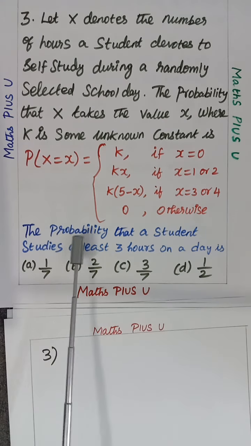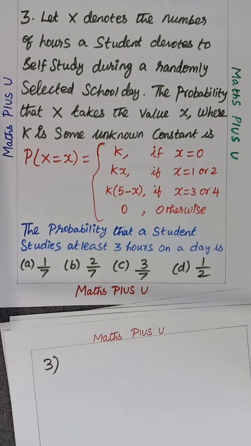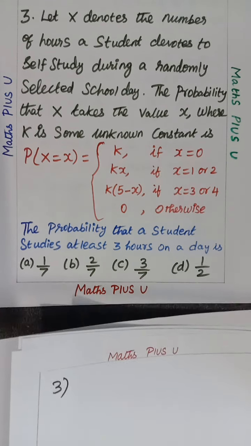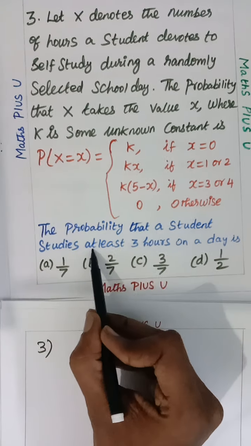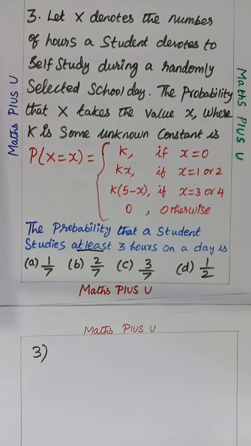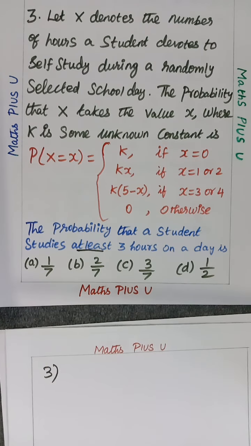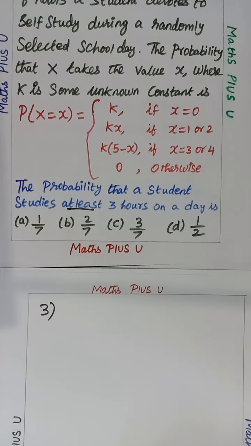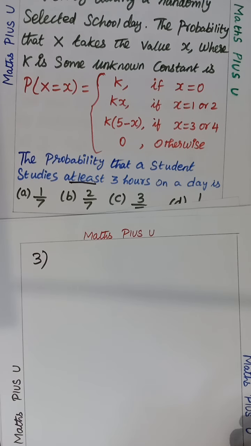The probability that a student studies at least 3 hours. Children, kindly underline. You write this word and then underline at least. At least 3 hours on a day, that is what we wanted to find. So at least 3 hours they have given you. What do you have to do now?